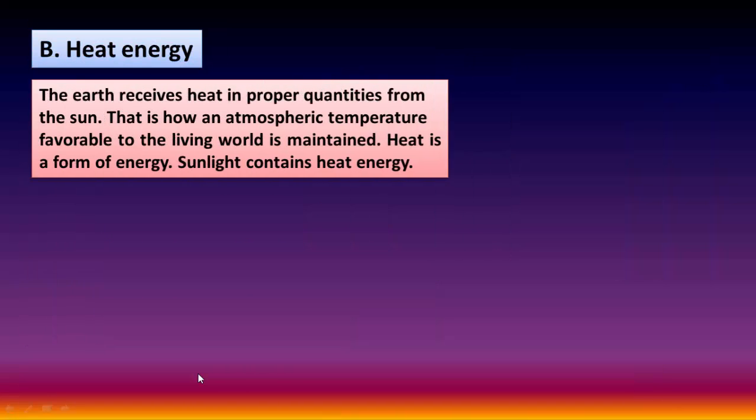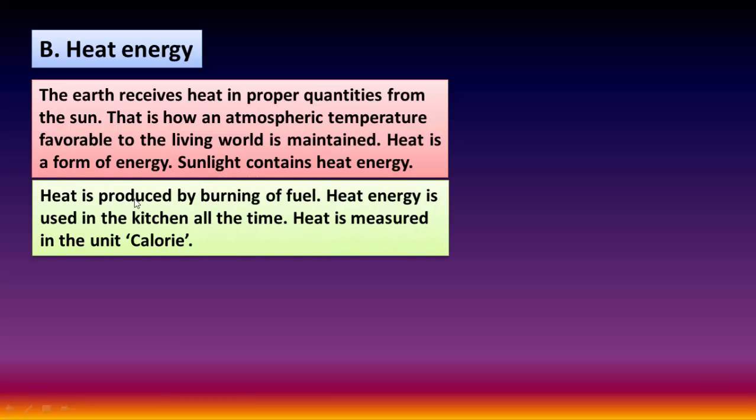Heat energy. The earth receives heat in proper quantities from the sun. That is how an atmospheric temperature favorable to the living world is maintained. Heat is a form of energy. Sunlight contains heat energy. Heat is produced by burning of fuel. Heat energy is used in the kitchen all the time. Heat is measured in the unit calorie.